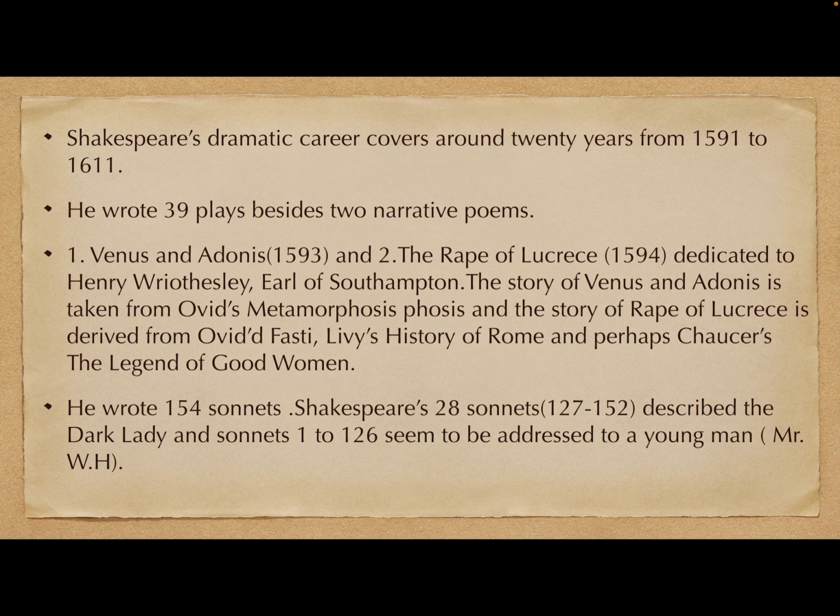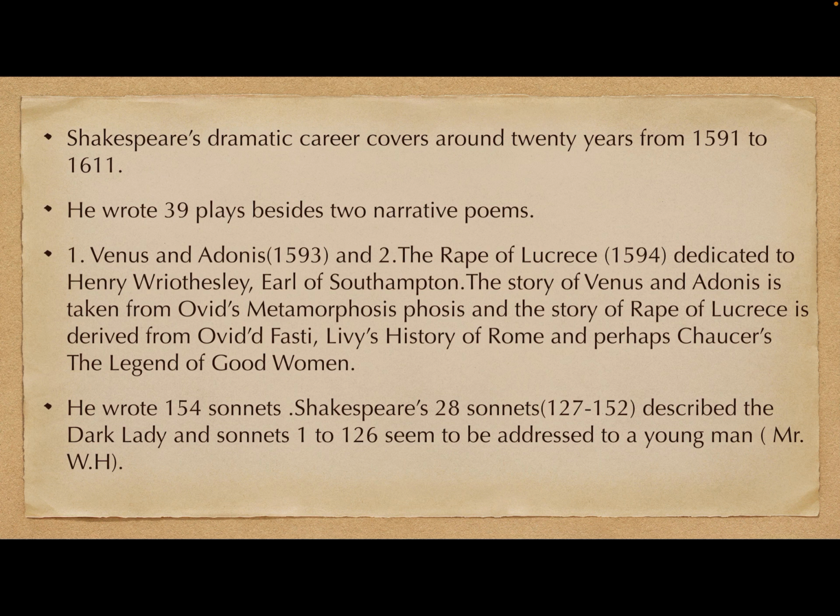One is Venus and Adonis, which was published in 1593, and another is The Rape of Lucrece. Both narrative poems are dedicated to Henry Wriothesley, the Earl of Southampton. This is a very, very important question: to whom were the two narrative poems dedicated? That is Henry Wriothesley, the Earl of Southampton. The story of Venus and Adonis has been taken from Ovid's Metamorphoses. The story of The Rape of Lucrece is generally derived from Ovid's Fasti and Livy's History of Rome, and perhaps it is believed also from The Legend of Good Women by Chaucer.